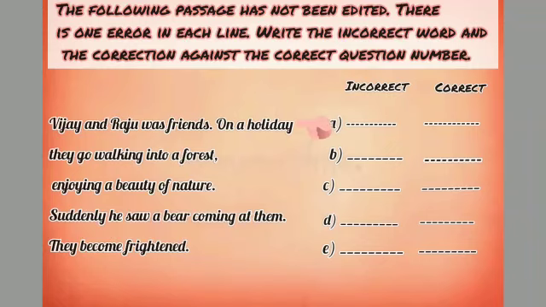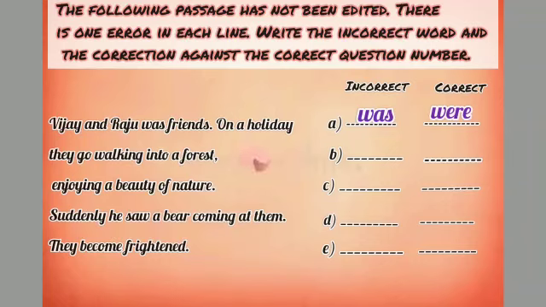So here was is wrong, and instead of it, as the whole paragraph is written in the past tense, we will write were, because were is used with plural subjects in the past tense. So we will write was in the incorrect column and were in the correct column.